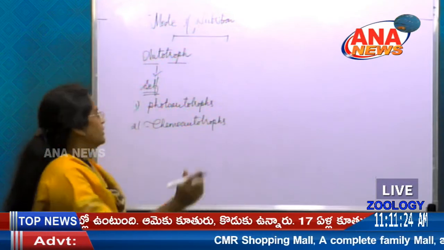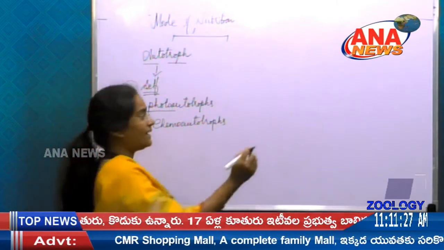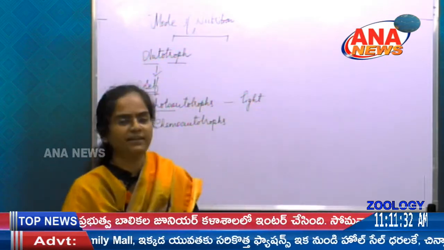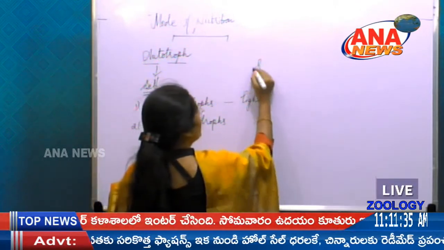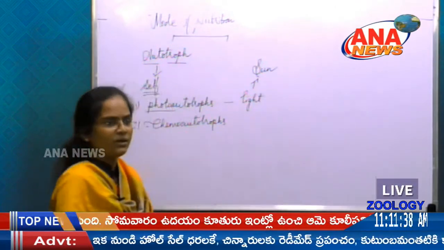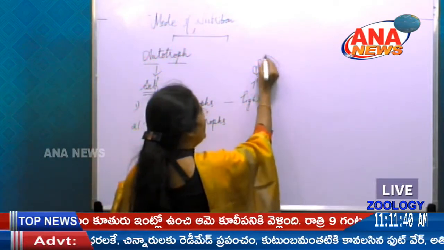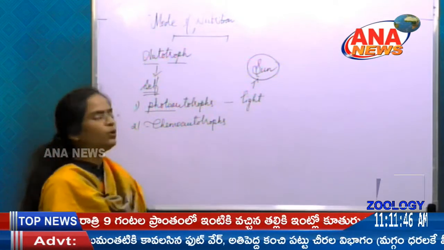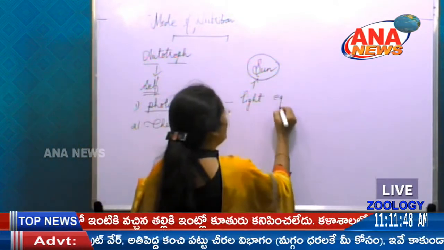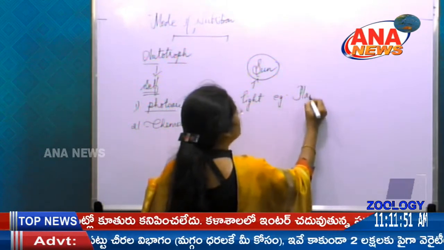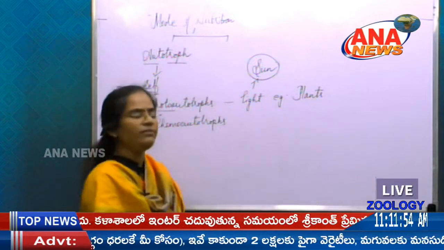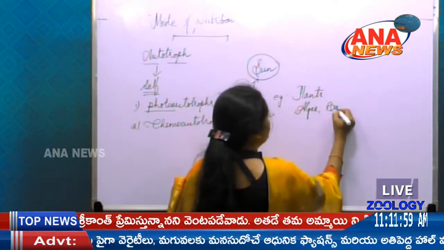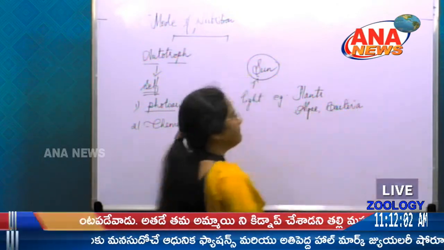Photoautotrophs. The term photo represents light. So what is the best source of light here? That is nothing but the sun. Organisms which prepare food by obtaining energy from the sun we call photoautotrophs. Examples are plants, and we can even include some algae and some bacteria.